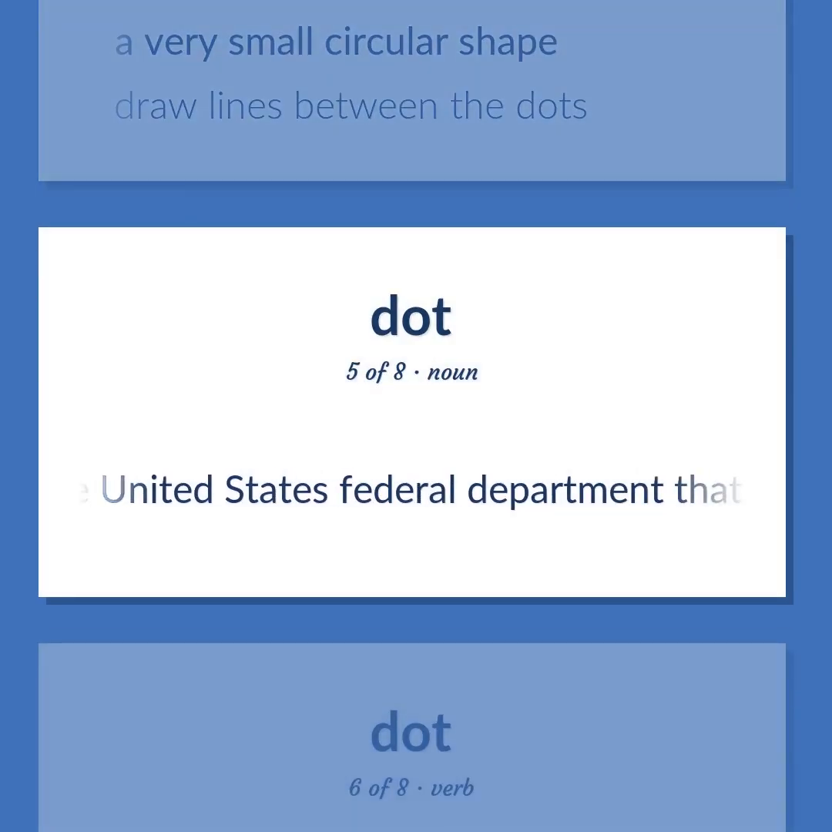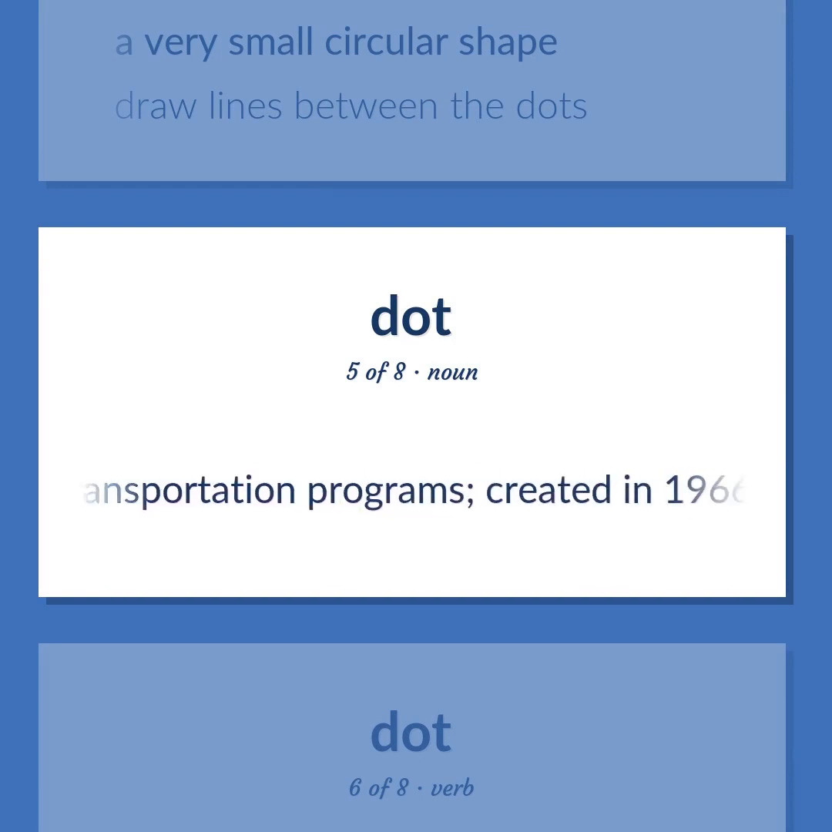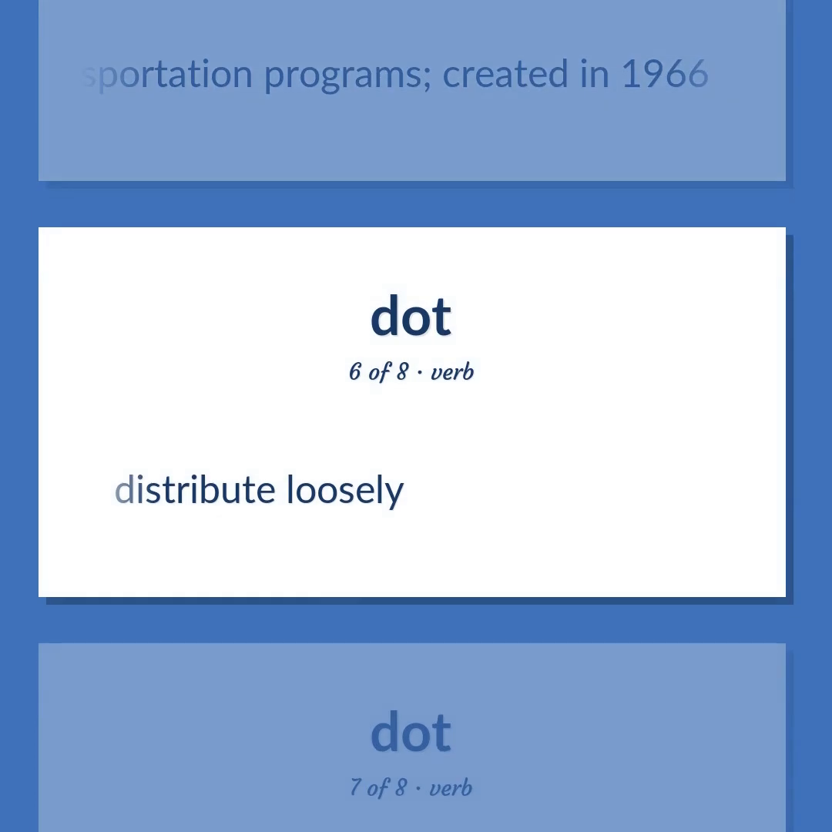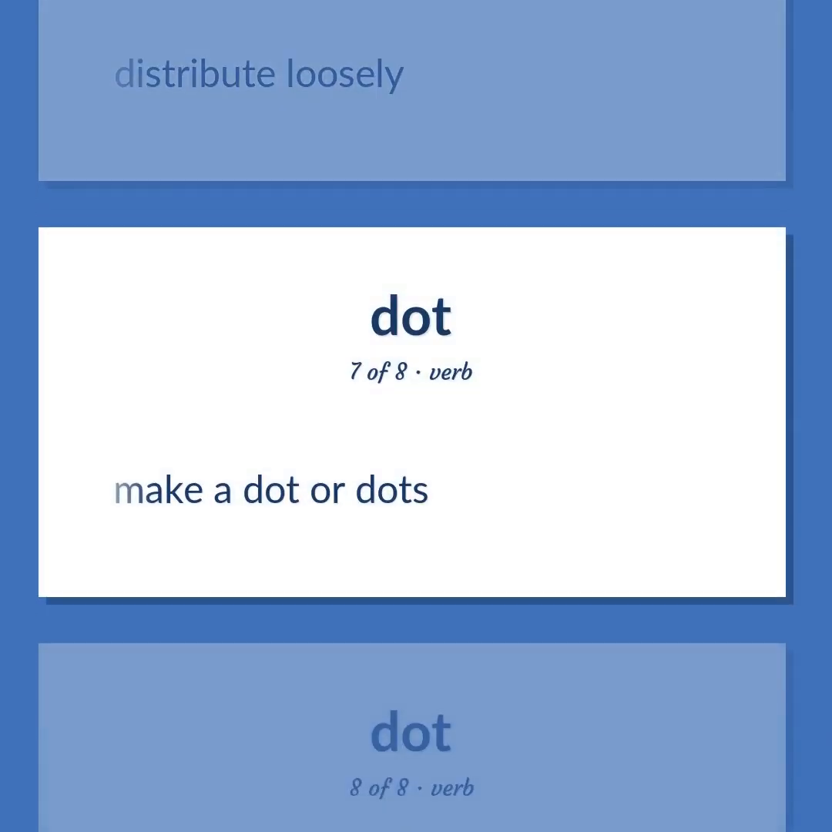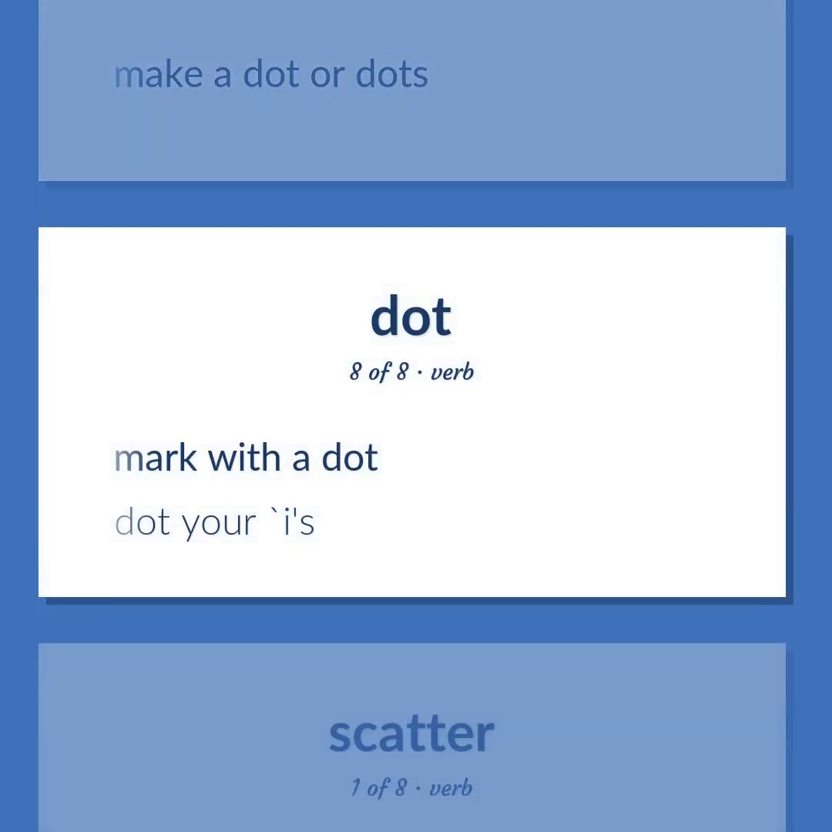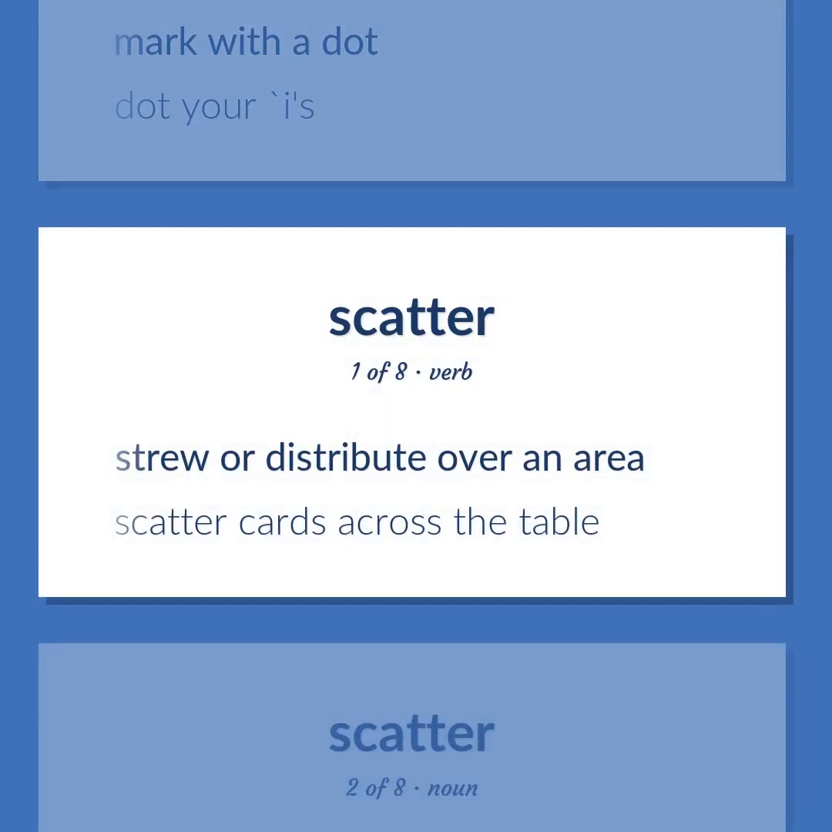The United States federal department that institutes and coordinates national transportation programs, created in 1966. Distribute loosely. Make a dot or dots. Mark with a dot. Dot your i's. Strew or distribute over an area. Scatter cards across the table.